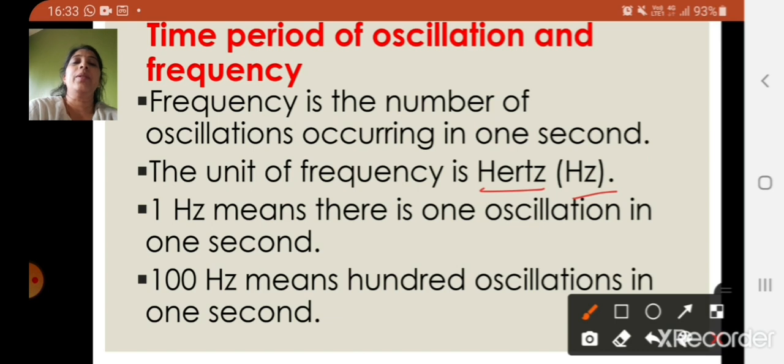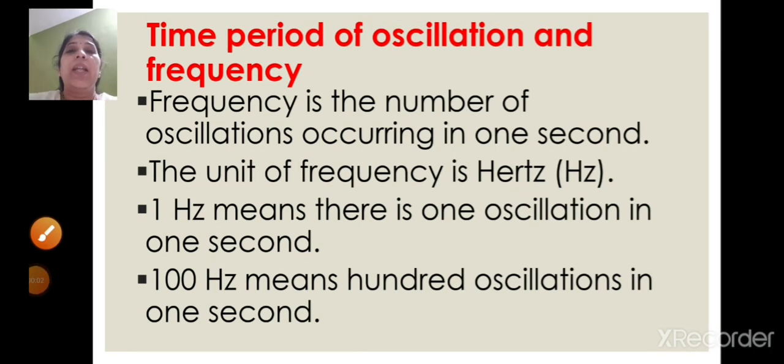Similarly, 20 Hertz means 20 oscillations in 1 second. Understood, children?